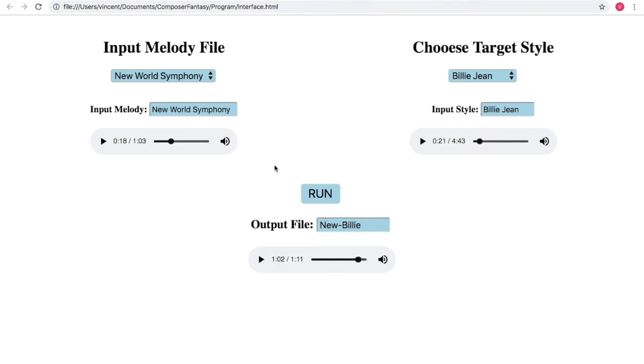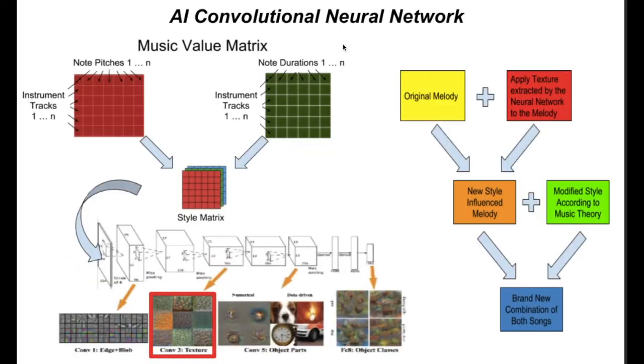Notice in the style song, each chord of each instrument is modified to harmonize with the melody so that the final combination will be harmonized with each other. Furthermore, I can apply the convolutional neural network, a branch of AI that's used in image recognition and TensorFlow.